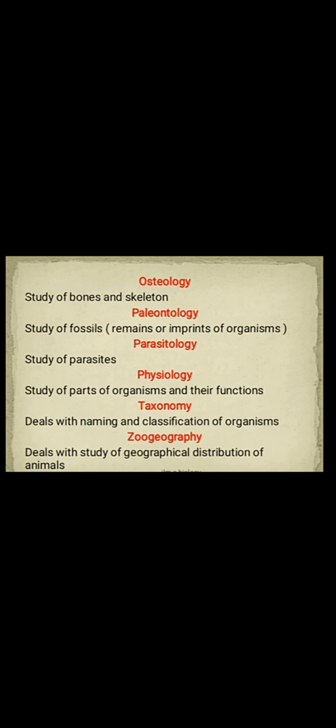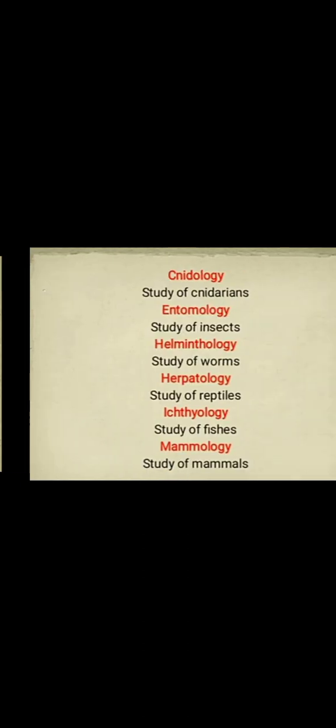Then is zoogeography. Zoo means animal, geo means earth, and graphy means distribution. In this branch of zoology, we will discuss the study of geographical distribution of animals. As we know, all animals do not belong to the same habitat. Each organism has a specific behavior and lives in a specific environment. The geographical distribution of such animals is known as zoogeography.